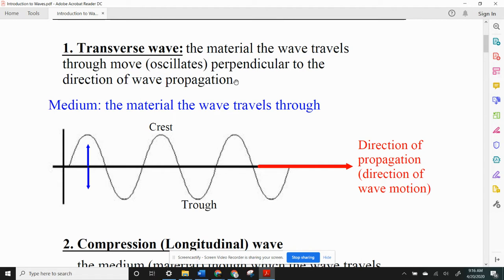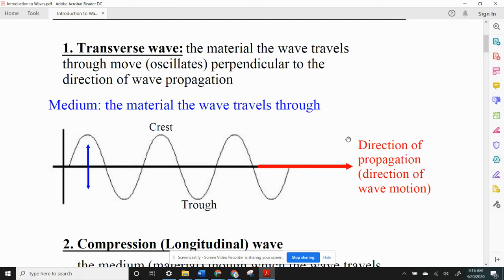Now, wave propagation is just a wave specific term to mean that waves spread out, and the direction of the propagation, you could think of that as the direction of the wave's motion, but not necessarily the direction of the medium's motion. As a wave travels sideways on the surface of the water, the actual water itself doesn't all go sideways. Otherwise, we'd end up with all the water on the beaches and the oceans would be empty. The water itself goes up and down, and there's a little bit of circular motion that goes along with it too. If you've ever been in a wave tank, you know that you bob up and down and back and forth a little bit as the wave goes by.